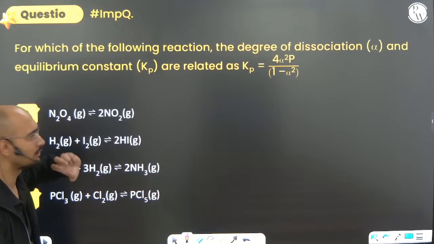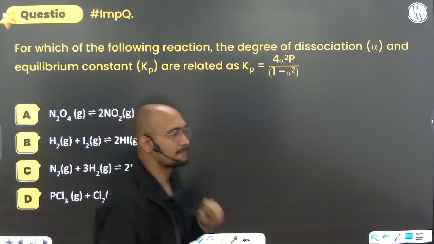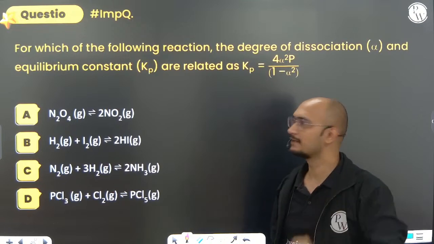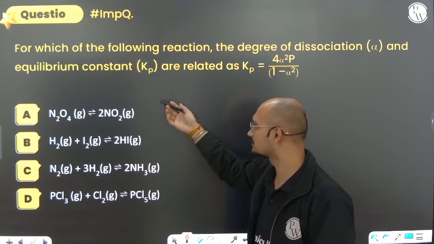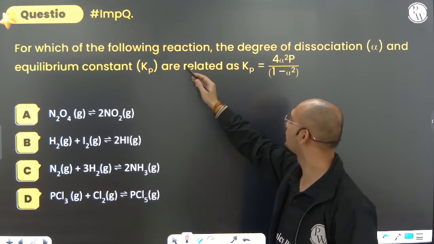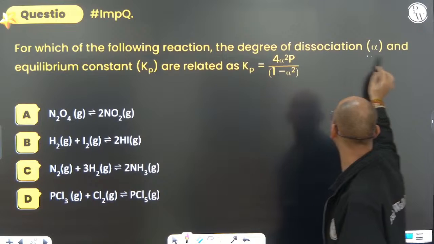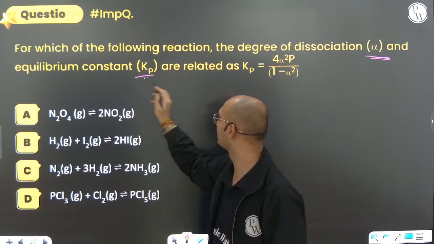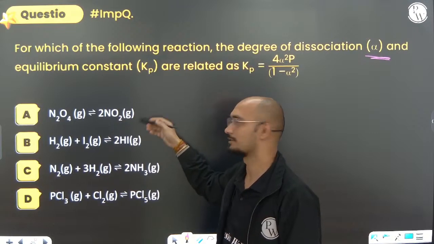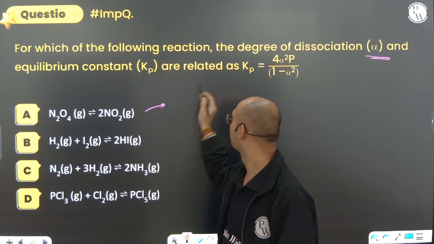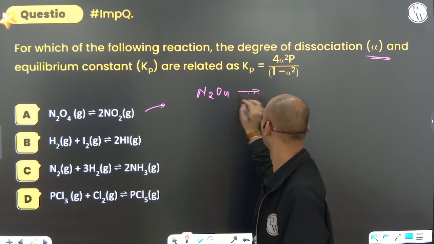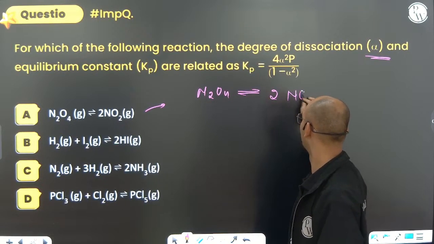Next, come directly to the question. Always remember one thing, whenever you are solving a question, it is better to just directly solve it. Now for which of the following reactions are the degree of dissociation alpha and equilibrium constant Kp related in such a way? Actually, let's find out how you find Kp here. For Kp, you just have to write N2O4 in equilibrium with 2NO2.